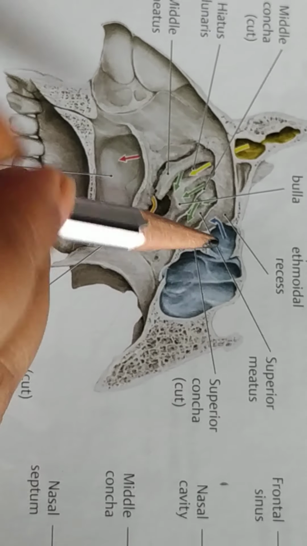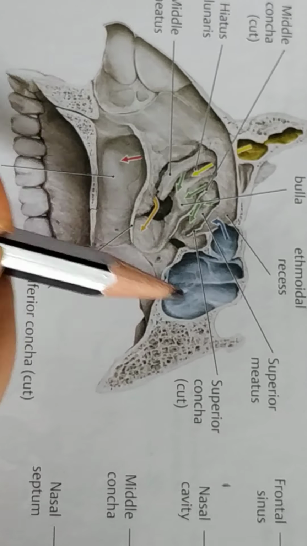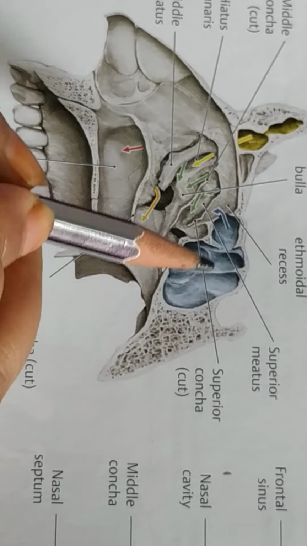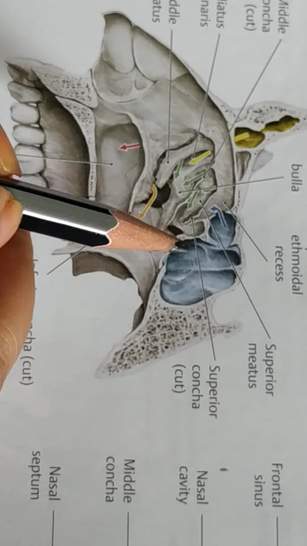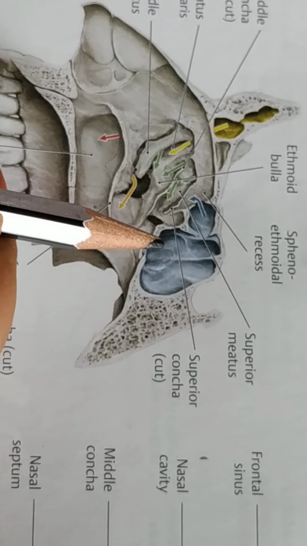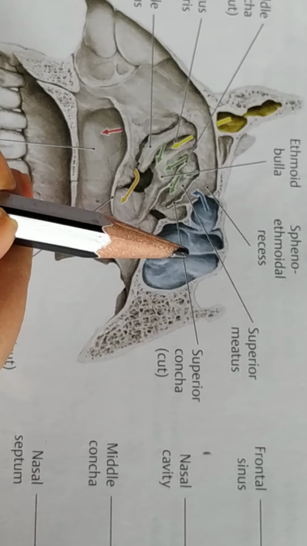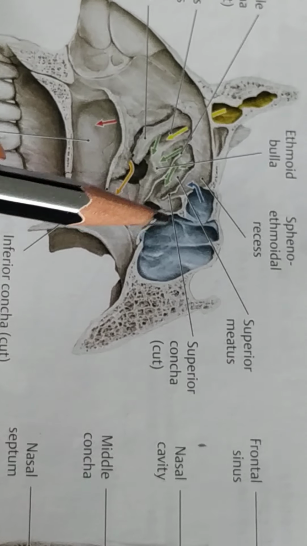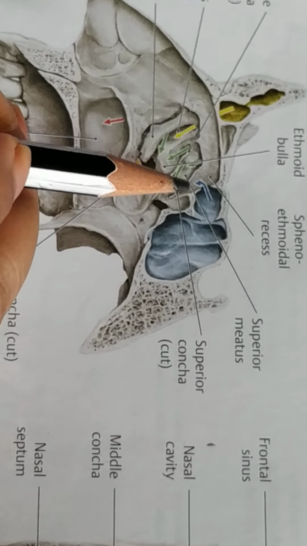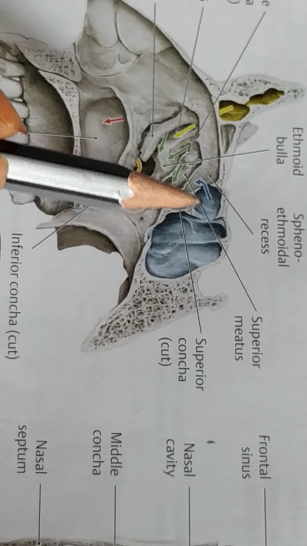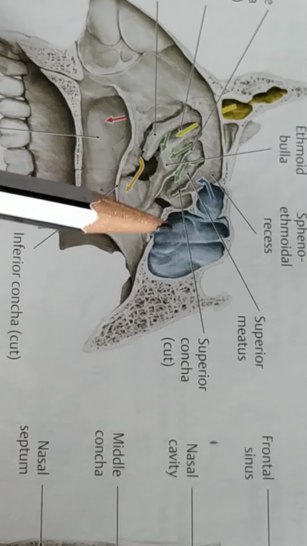This is about the sphenoidal air sinus. The blood supply of the sphenoidal sinus is through the posterior ethmoidal vessels. The nerve is the posterior ethmoidal nerve, and sometimes the orbital branches of the pterygopalatine ganglion. Then the lymphatic drainage. The lymphatic drainage of the sphenoidal air sinus is through the retropharyngeal lymph node.